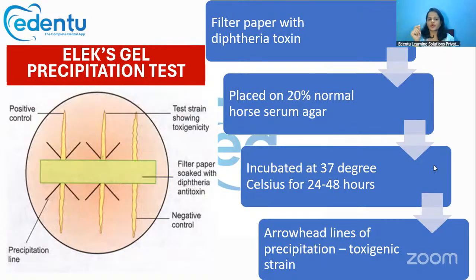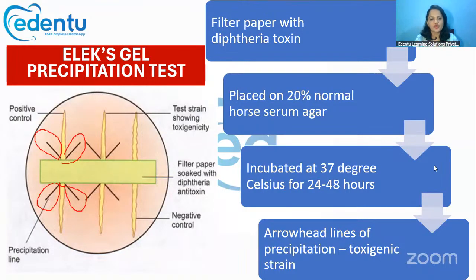Okay, so if this filter paper is placed on a horse serum agar and incubated at 37 degrees Celsius for 1 or 2 days, if you are able to see a precipitation line like this extending from that filter paper, then that means that you have a toxigenic Corynebacterium strain.